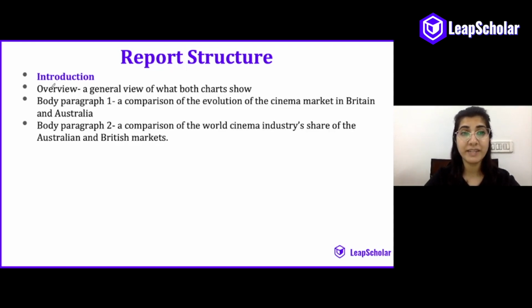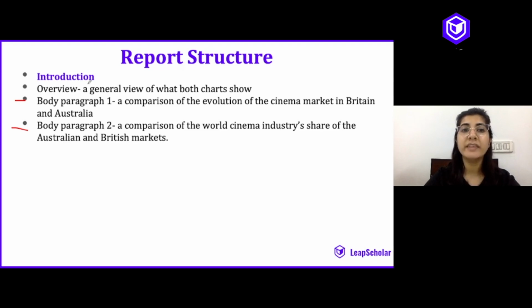So, what that means is, in our first body paragraph, we describe chart 1, wherein we give a comparison of the evolution of the cinema market in Britain and Australia. And in our second body paragraph, we give a comparison of the world cinema industry's share of the Australian and British markets, which is actually our graph number 2.